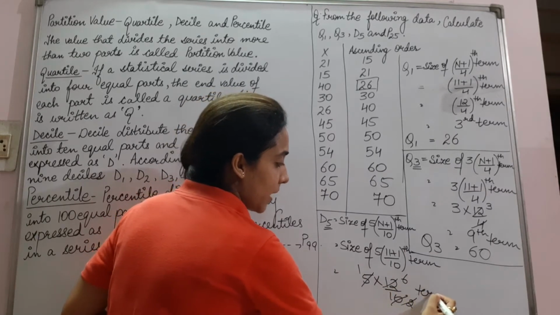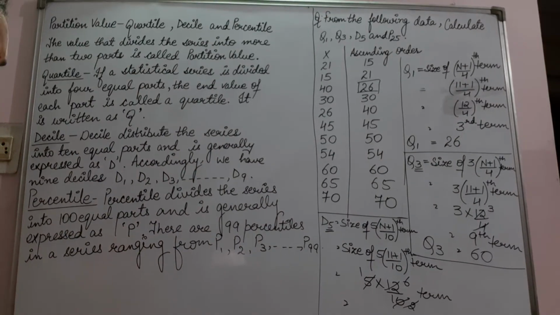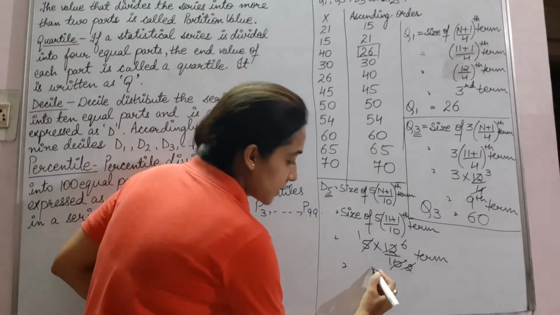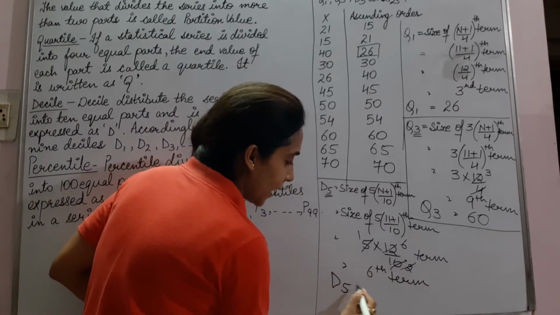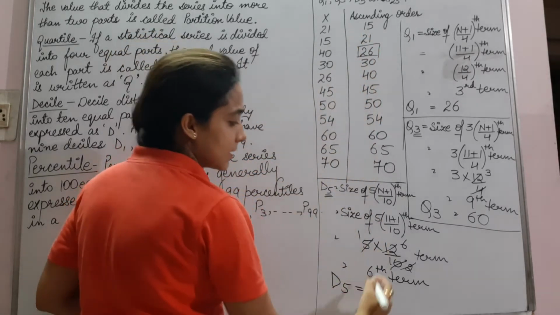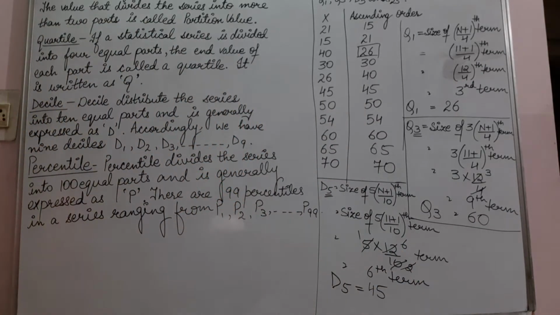What will we get? It will be the 6th term now. So D5 is equal to the 6th term, 1, 2, 3, 4, 5 and 6. It will be 45.